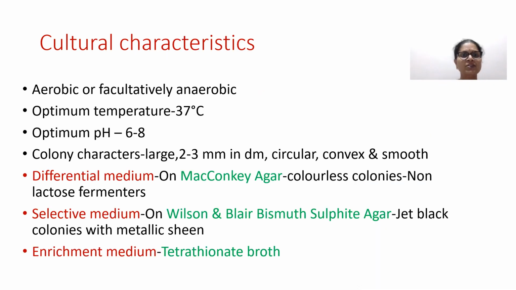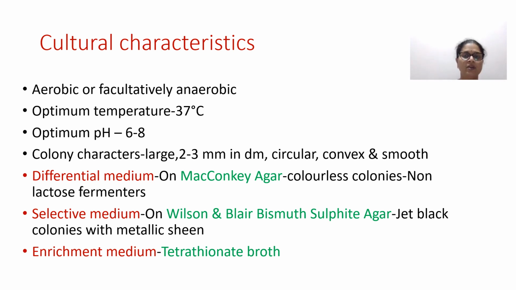The cultural characteristics of this genus is as follows. They are aerobic or facultatively anaerobic organisms. They grow best at temperature 37 degrees Celsius, and their optimum pH ranges from 6 to 8, that is near neutral. And when they form colonies in the media, the colonies will be large, around 2 to 3 millimeter in diameter. The shape of the colony will be circular, elevation will be convex, and the texture of the colony will be smooth.